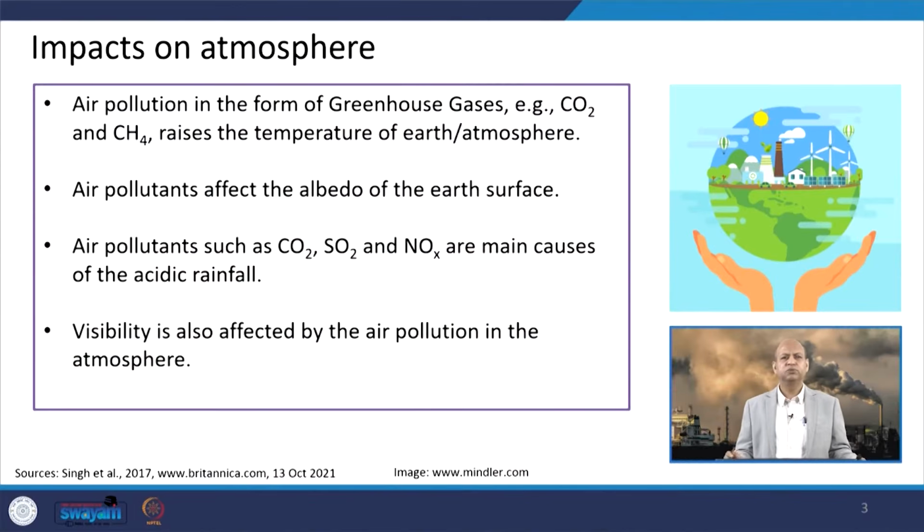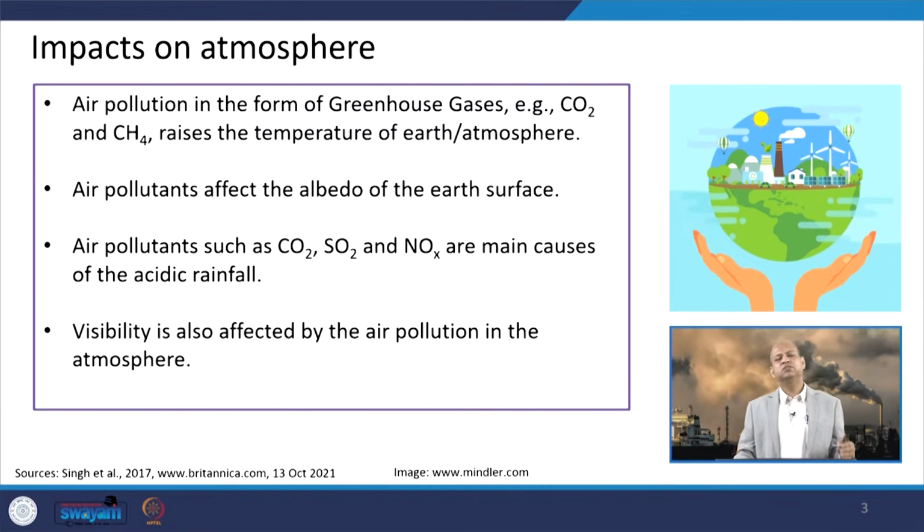Well, when we talk about impacts on the atmosphere, the largest impact on atmosphere is through greenhouse gases. We frequently say that greenhouse gases are strictly not air pollutants, but there are air pollutants which also have greenhouse gas impact. So, that is why, clubbing with carbon dioxide, sometimes we also talk about greenhouse gases as part of air pollutants, like methane. This is a pollutant as well as it has greenhouse gas impact, or ozone, which is also a pollutant and also has greenhouse gas impact, right.